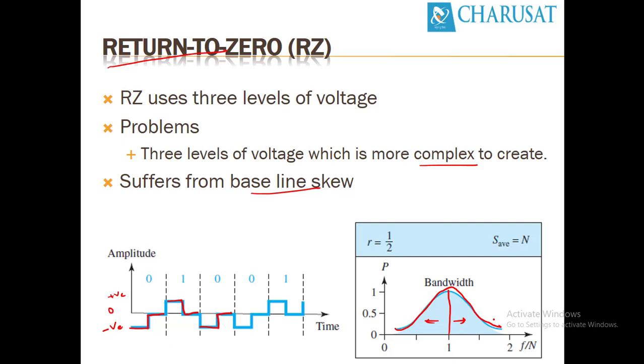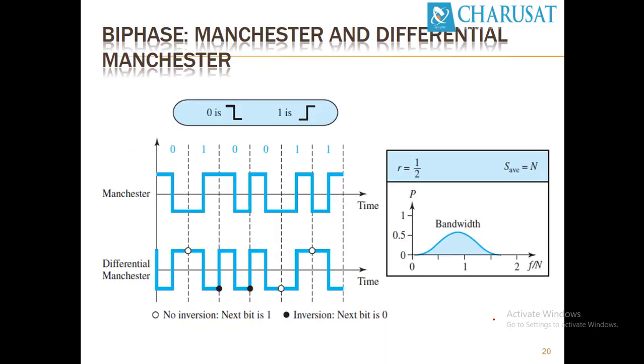Next one is Manchester encoding and differential Manchester encoding. If you look at this pulse, 0 is represented by half positive, transit to negative, half negative. 1 is represented by half negative, transit to positive, half positive. So this is Manchester encoding: 0 starts with positive and half the pulse is negative. In the same way, 1 is half negative, half positive. So in the middle of this pulse, it transits from positive to negative in case of 0, or from negative to positive in case of 1. And if you look at the bandwidth requirement, it is lower than the previous method.